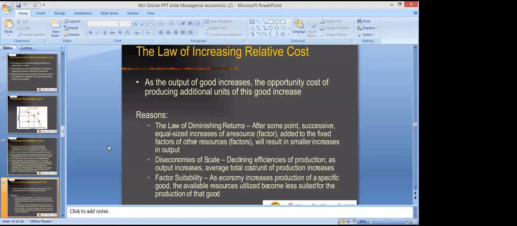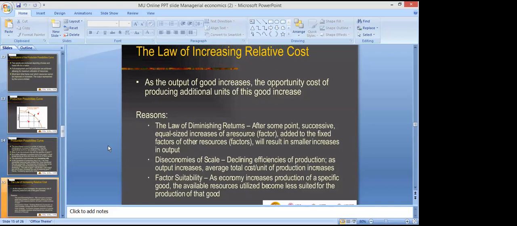But after some point, people get bored. You ultimately don't have discounts on your production process, and your staff will be overburdened. So it will decline the efficiencies of production as output increases after a certain level. Your average cost will start increasing.